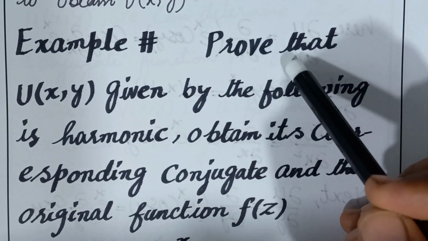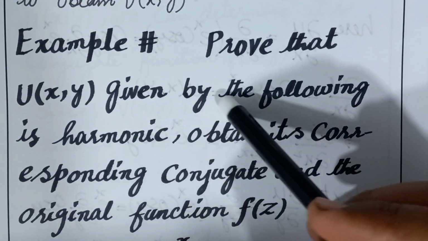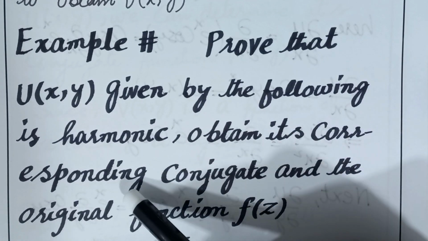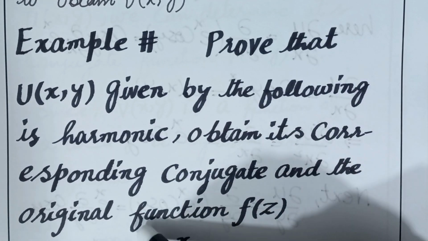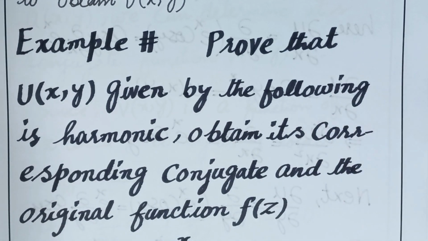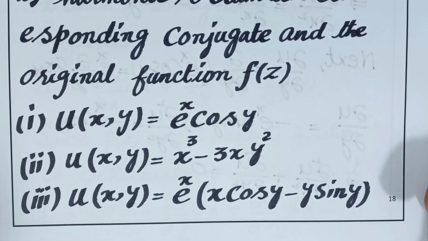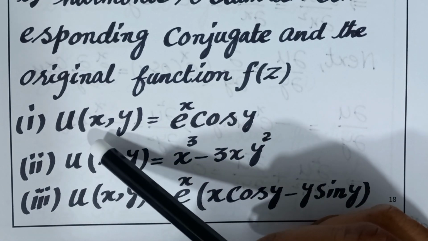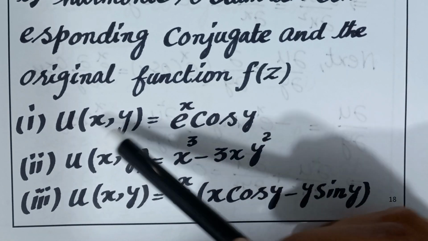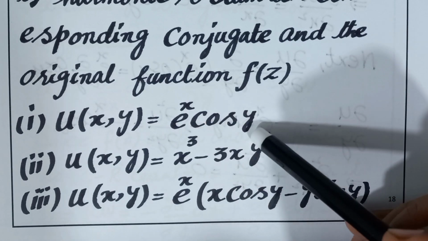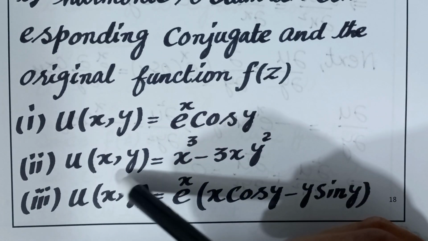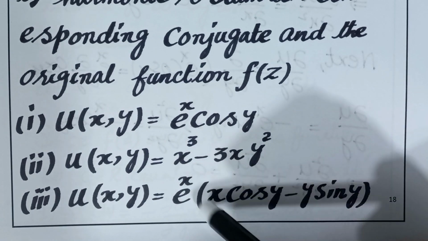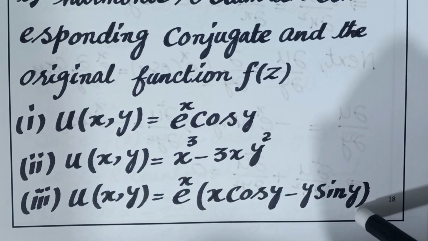I am going to write: prove that u given by the following is harmonic. Obtain its corresponding conjugate and the original function f of z, that is the analytic function. Here there are three examples. In the first part, u is e raised to power x cos y. Second is x cube minus 3x y square, and the third one is e raised to power x into x cos y minus y sin y.